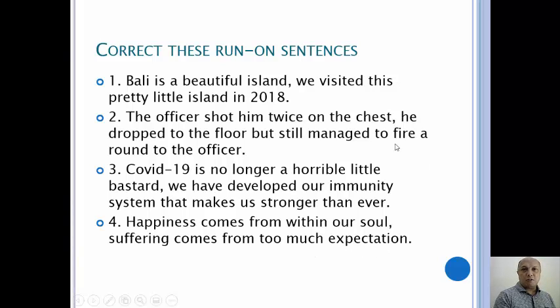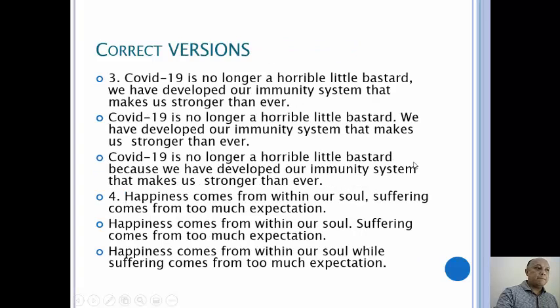Now, these are all wrong. These are all comma splice or run-on sentences. So now you can pause the video a little while so that you can rewrite the sentences with the correct sentences. Okay. Now let's discuss the correct versions.